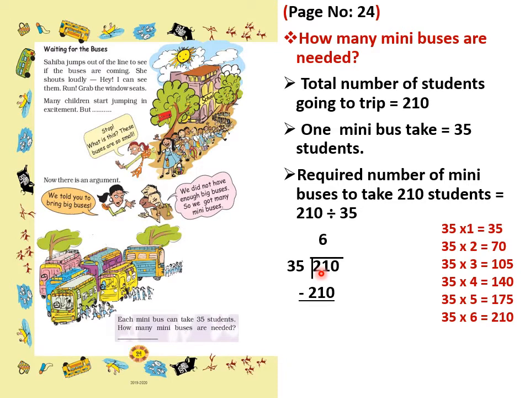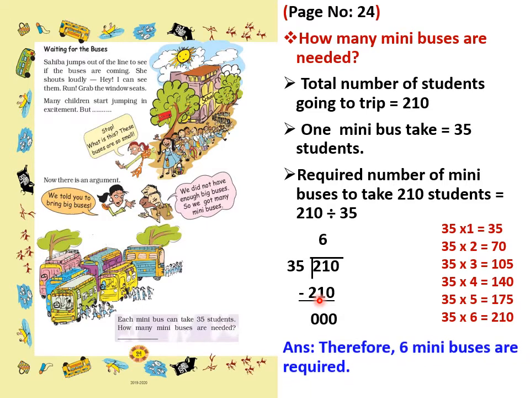Now we have to subtract: 210 minus 210, we will get 0. So how many buses are required? Therefore 6 mini buses are required. So our answer is 6 mini buses. Okay children.